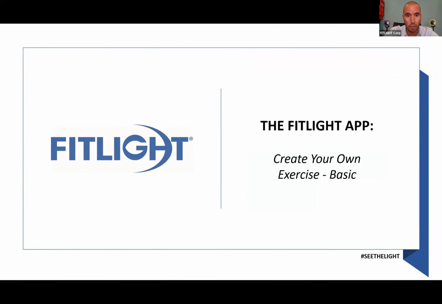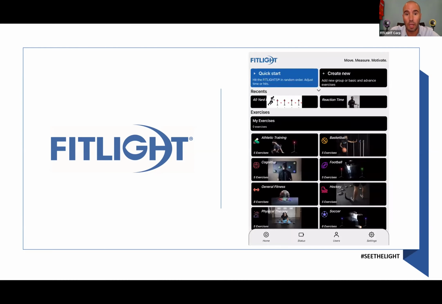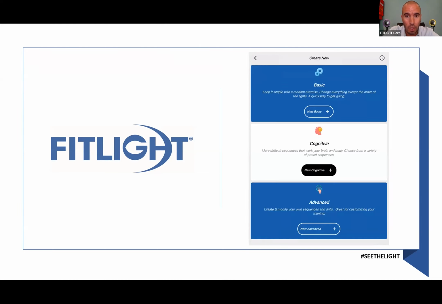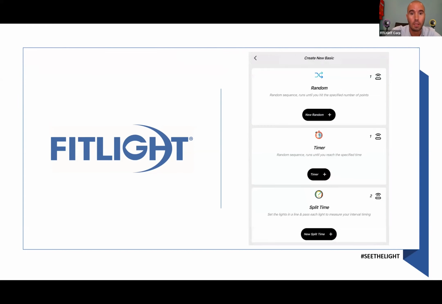All right, what does that look like? If you want to create your own protocols, you'll have several options for basic. Like I just said, is random, timer, or split time, for example. What does it mean? Random, the lights will go on randomly for a certain amount of hits that you set it to. Timer does the exact same thing, except it's not based on number of hits, but it's based on a number of seconds.